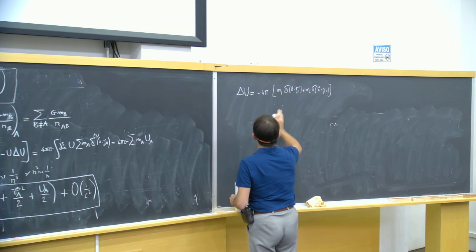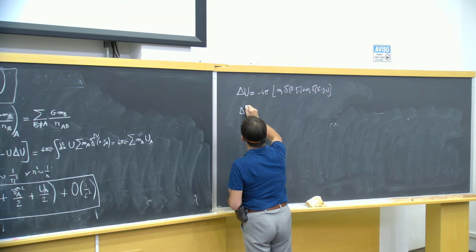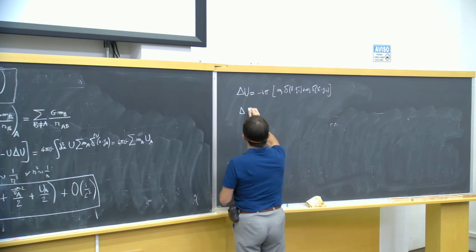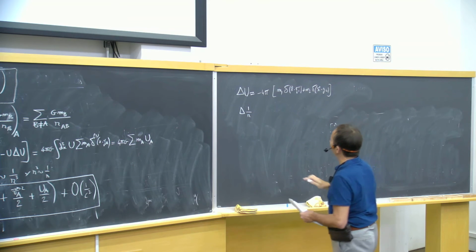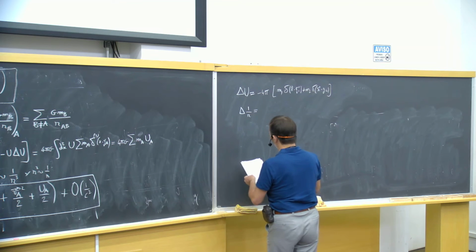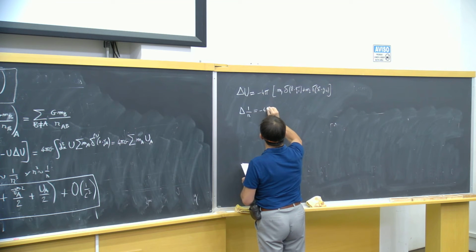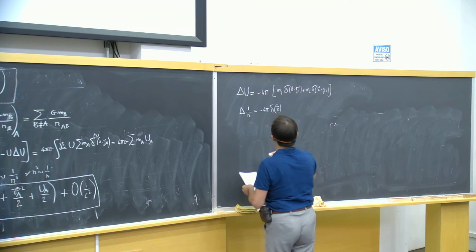In order to solve the equation, I will use the famous identity from distribution theory that the Laplacian of 1 over r is minus 4 pi, the Dirac function at location x.